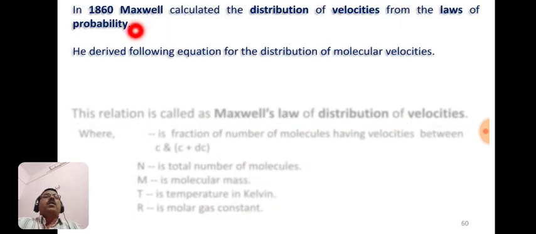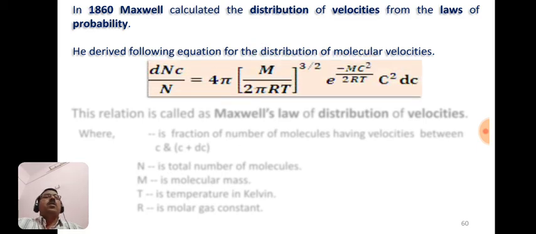In 1860, Maxwell calculated the distribution of velocities from the law of probability, and he derived the equation for the distribution of molecular velocities, shown here: dNc by N equals 4 pi into (m by 2 pi RT) raised to 3 by 2 into e raised to minus m c square upon 2RT into c square dc.